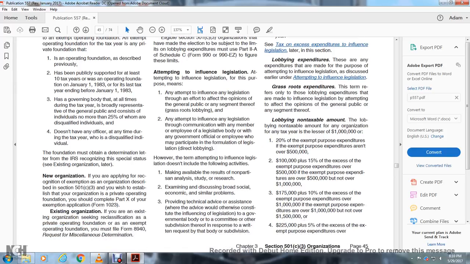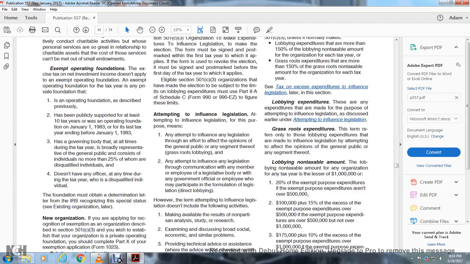However, the term attempting to influence legislation does not include the following activities: making available the results of nonpartisan analysis, study, or research, examining and discussing broad social, economic, and similar problems; providing technical advice to a government body or committee in response to a written request by the body or subdivision.